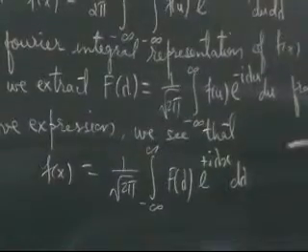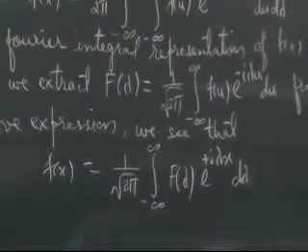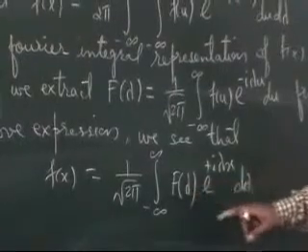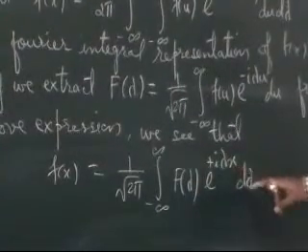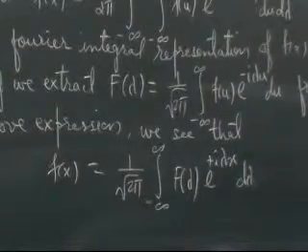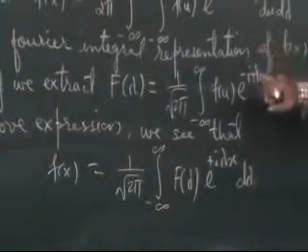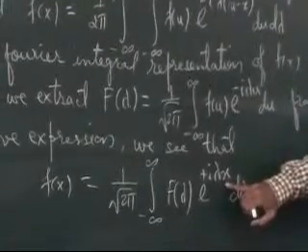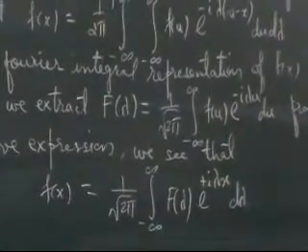So my f(x) is 1 upon root 2 pi integral from minus infinity to plus infinity of F of lambda e raised to i lambda x d lambda. Remember, here is a minus sign and here is a plus sign. Fine?